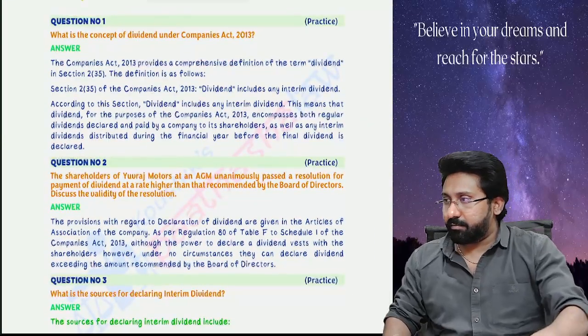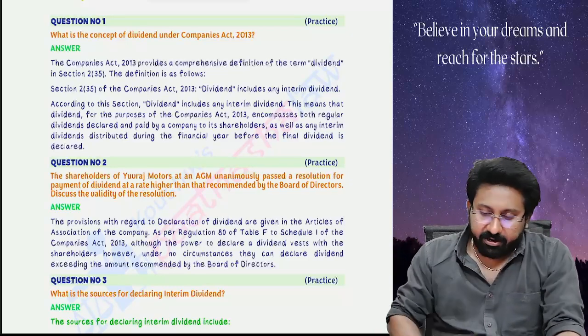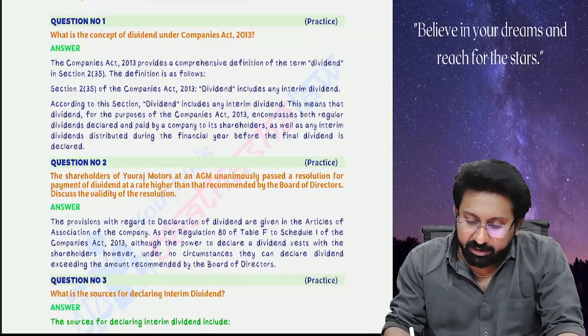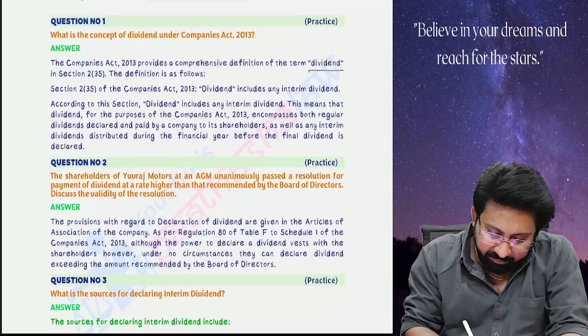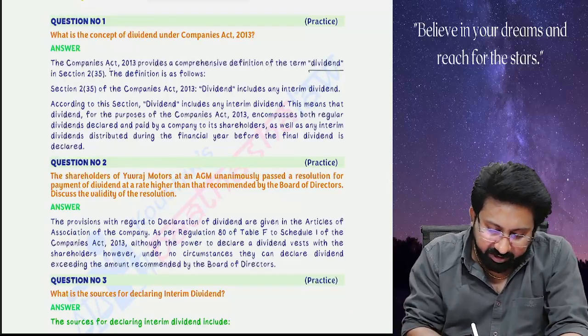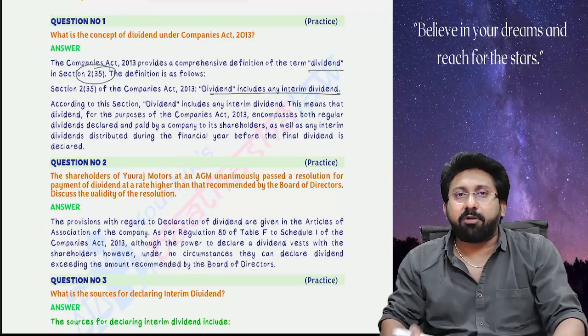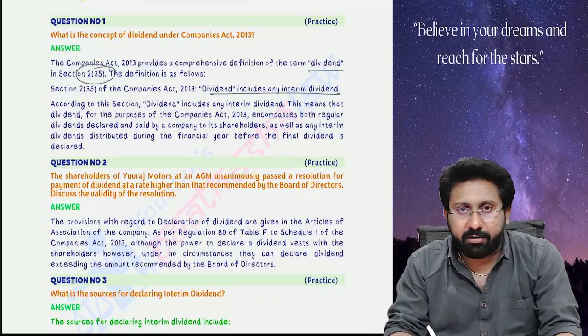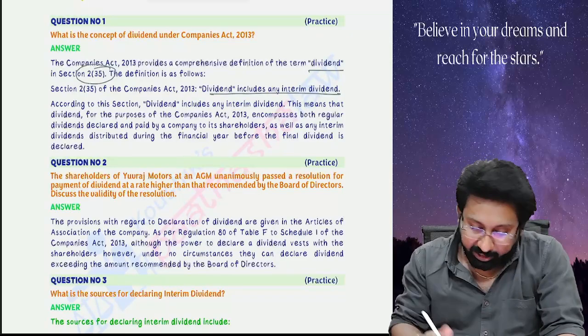First one. What is the concept of dividend? Dividend includes an interim dividend. The definition is defined under section 2 clause 35. Dividend includes any interim dividend. What do you mean by that? Dividend includes interim dividend means all the provisions that are applicable for the final dividend equally apply for interim dividend.